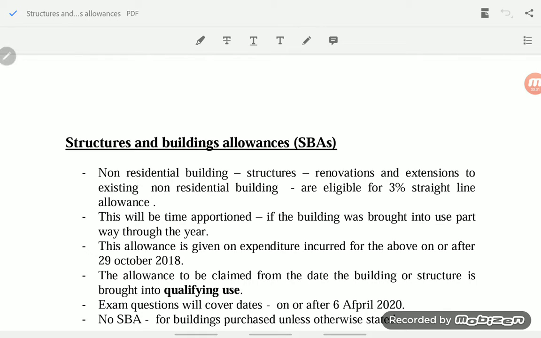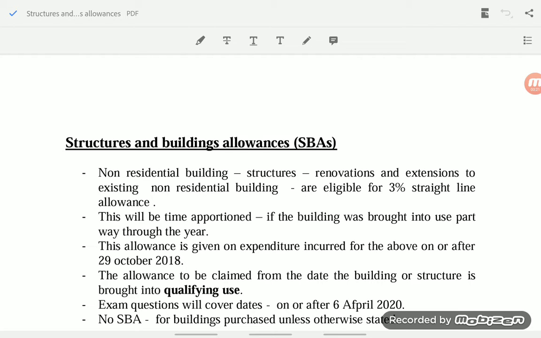Structures and building allowances. This is similar to capital allowances. Capital allowances is for plant and machinery. Structures and building allowances are for building structures. It's only for building structures, and that too only for non-residential buildings.